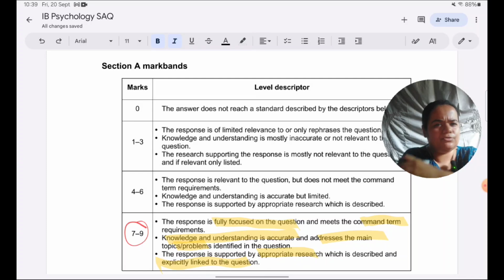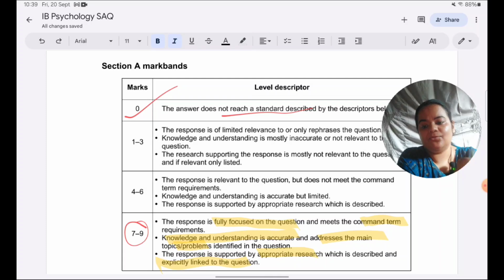Although we should not be looking at the other mark bands because we don't want to meet those, just to show you what mistakes you need to avoid, very quickly I will go through those mark bands also. Suppose you give an answer which does not meet any standard described below. Say there's no mention of an ethical guideline at all, and you have just described brain and behavior and the Maguire study in the context of that, you will score 0.